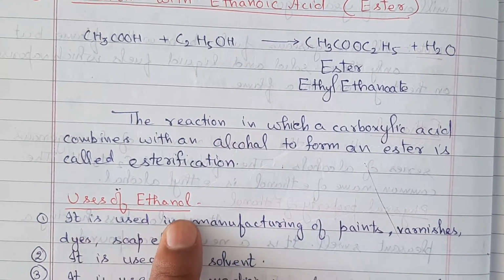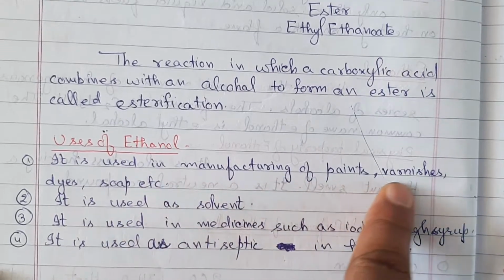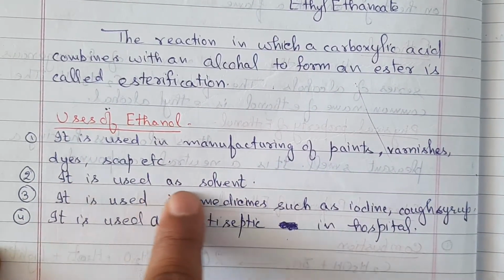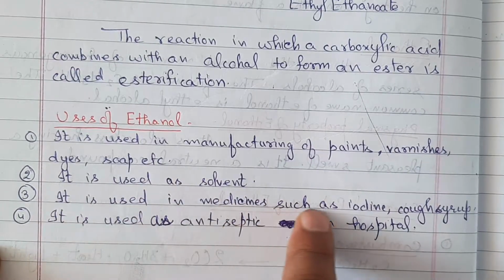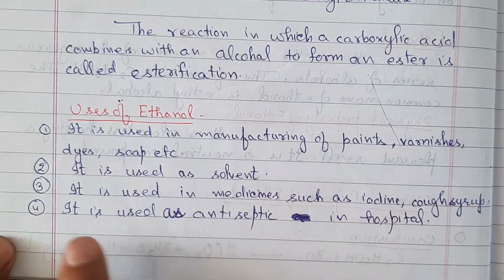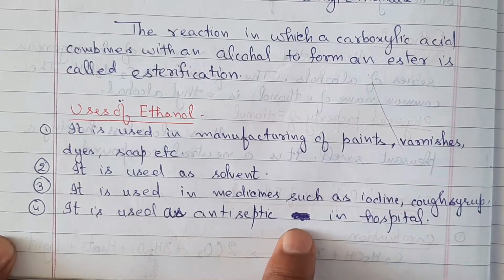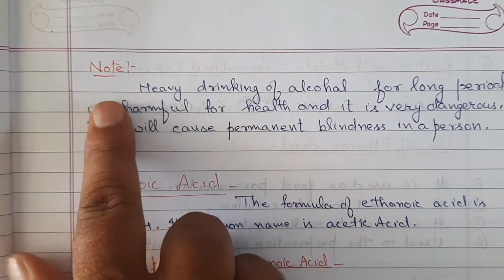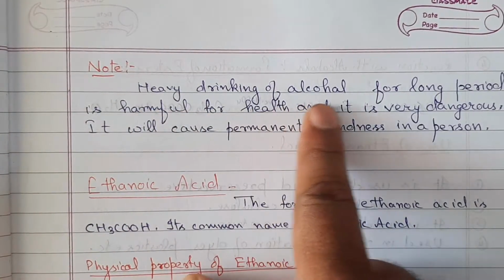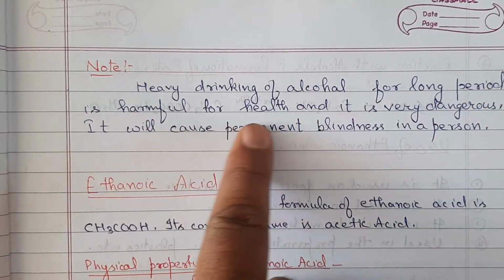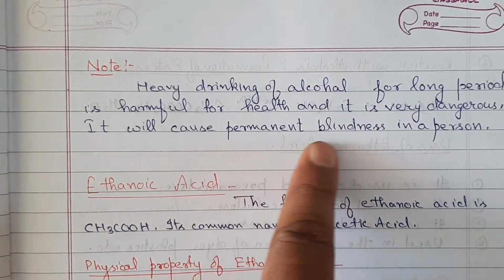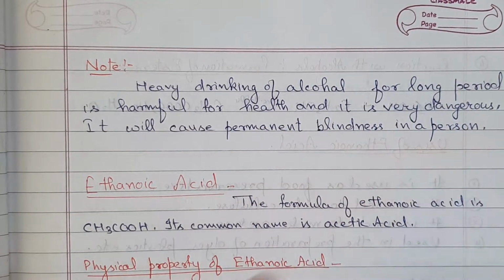Uses of ethanol. It is used in manufacturing of paints, varnish, dyes, soaps, etc. It is used as a solvent. It is used in medicines such as iodine and cough syrup. It is used as an antiseptic in hospitals. Note: heavy drinking of alcohol for a long period is harmful for health and it is very dangerous. It will cause permanent blindness in a person.